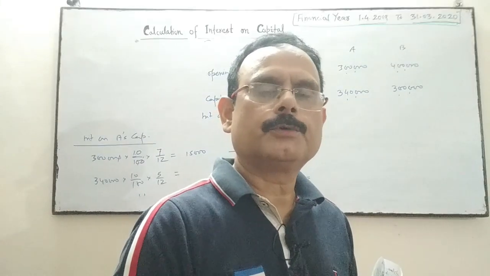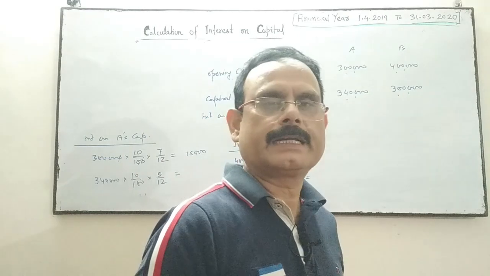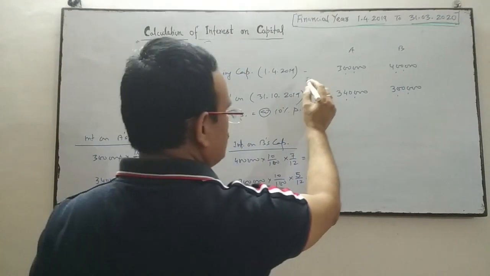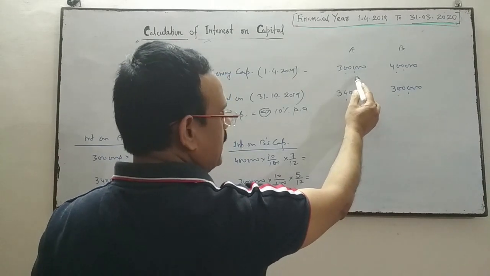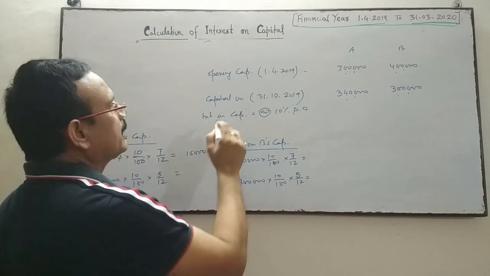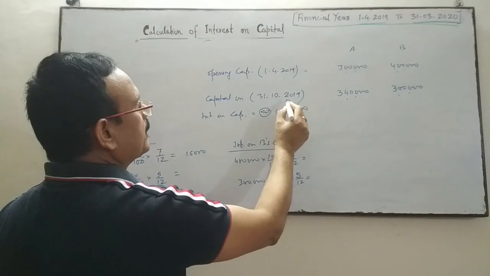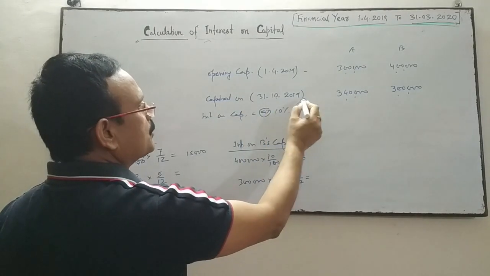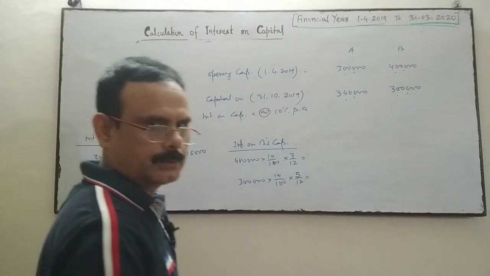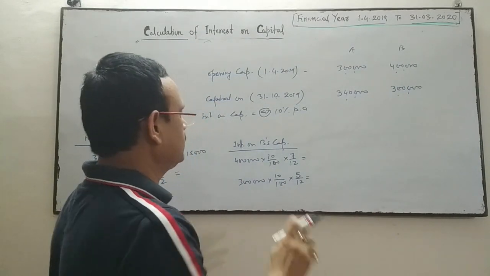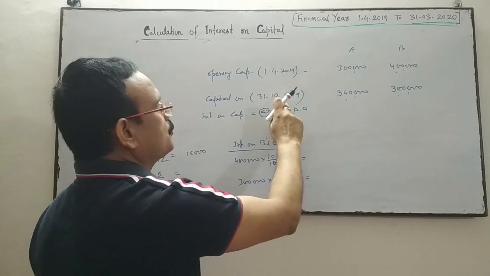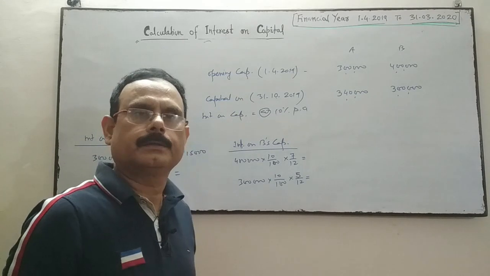Now come to the next type of question related to interest on capital. Suppose the capital on 1st April 2019 is 3 lakhs and 4 lakhs of partners A and B, and they have decided to make their capital on 31st October 2019 3 lakh 40 thousand and 3 lakhs. They have decided that their capital will be this and this on 31st October 2019.